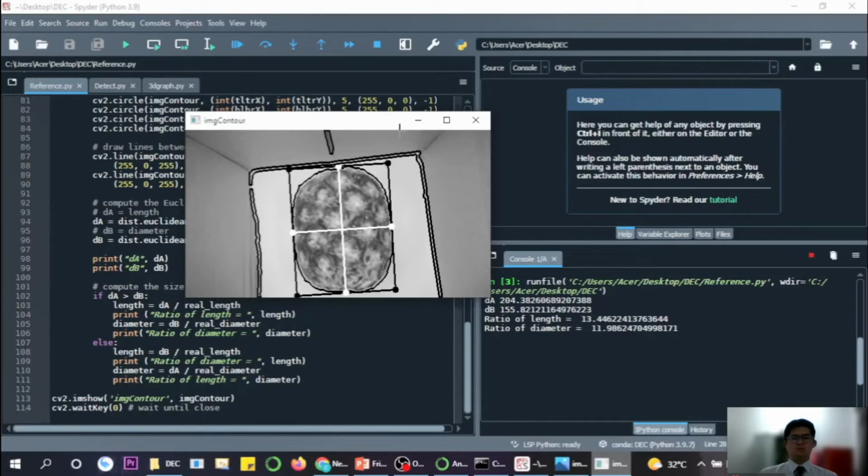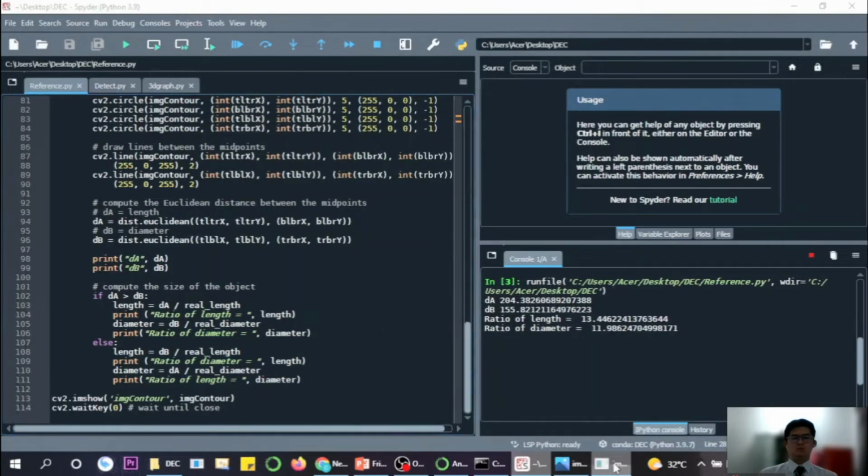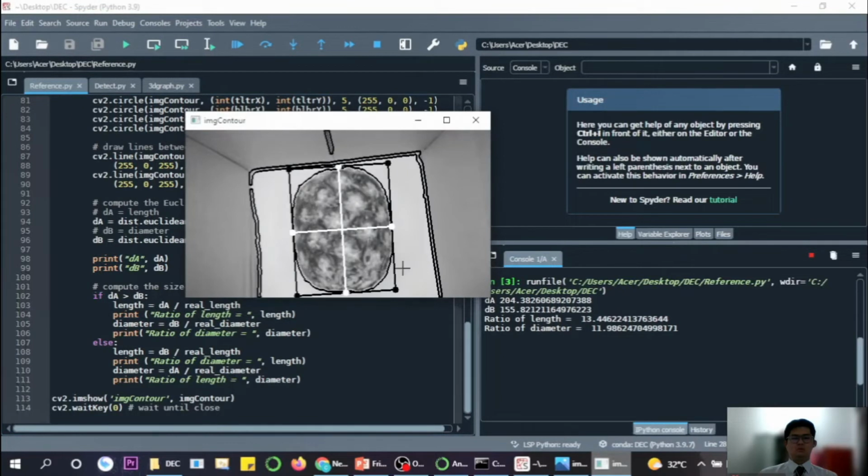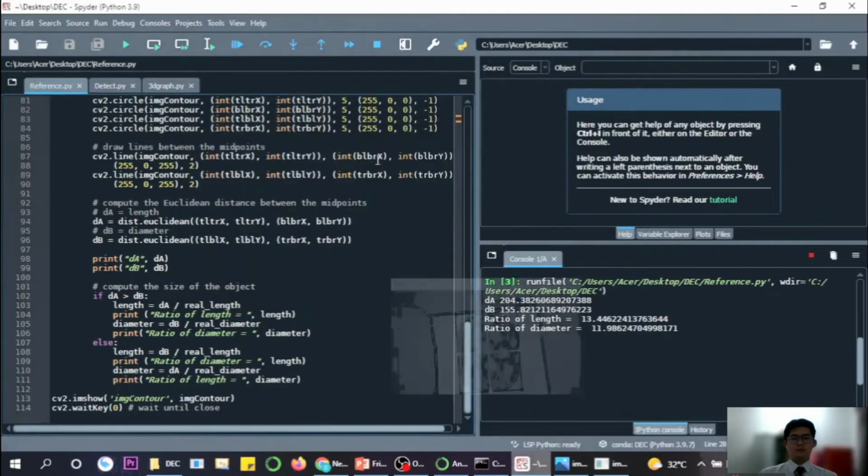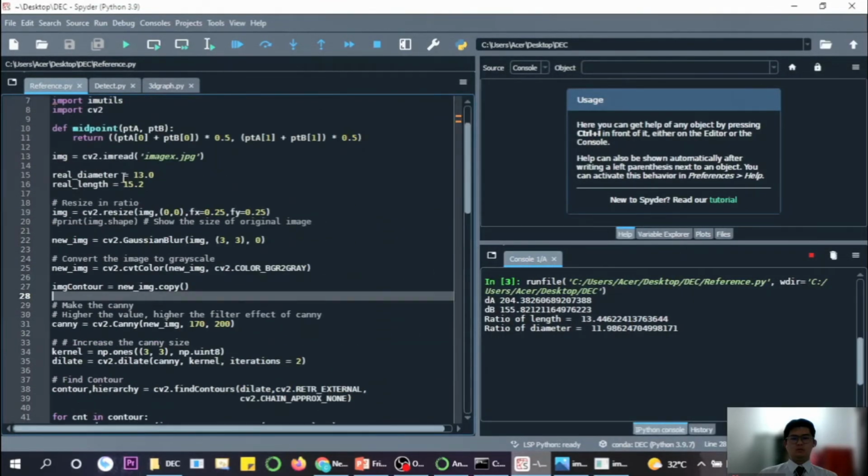So dA is the height, which is the length of the bounding box, and dB is the width of the bounding box. By using these two values, we divide them by the real image values, which are 13.0 for the diameter and 15.2 for the length, so we can get the ratio of length and diameter. And these two values can be inserted into another code so that we can detect the other pineapples.